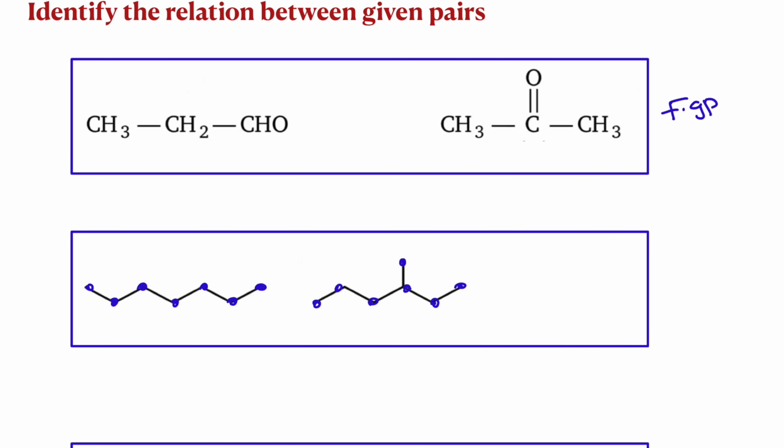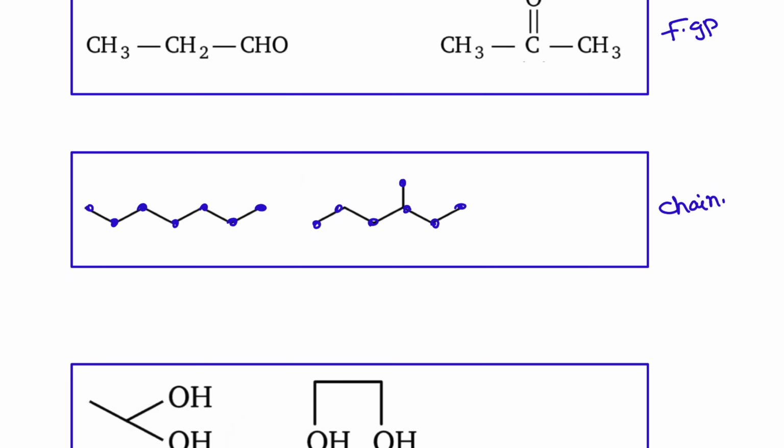7 carbons, degree of unsaturation is 1. So they have 7 carbons, degree of unsaturation is 0. Therefore, they have the same molecular formula. Basically, they differ in length of carbon chain. Therefore, they are chain isomers.